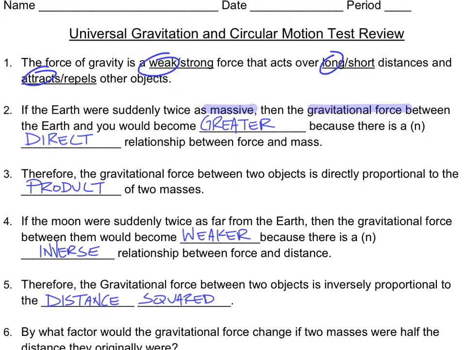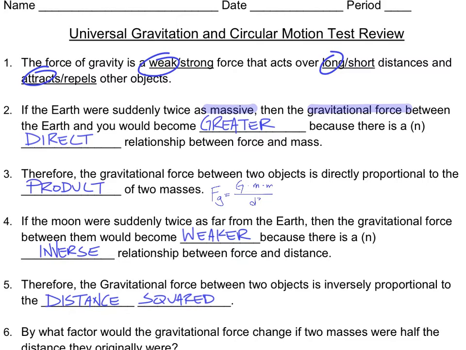And we know it's the product because if I look at my gravitation equation, it says that Fg is equal to big G times m1 m2, all divided by distance squared.